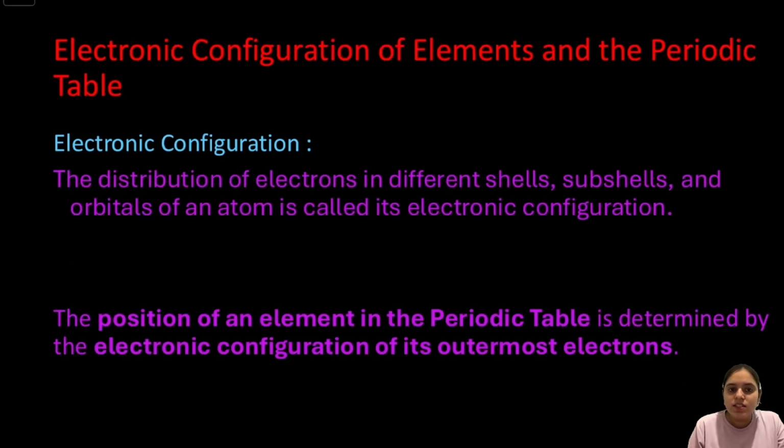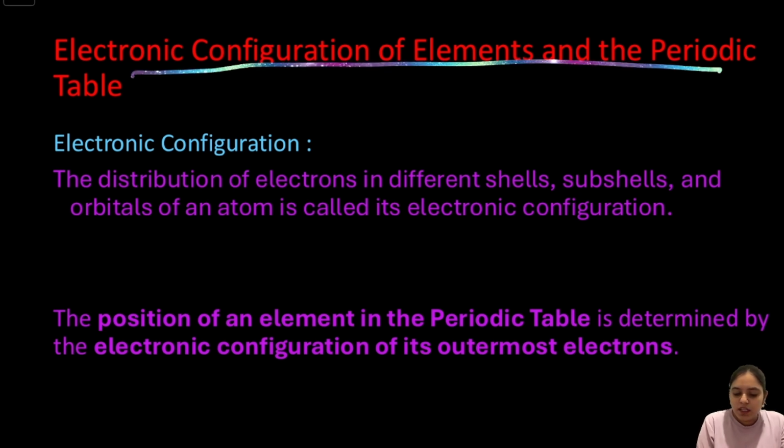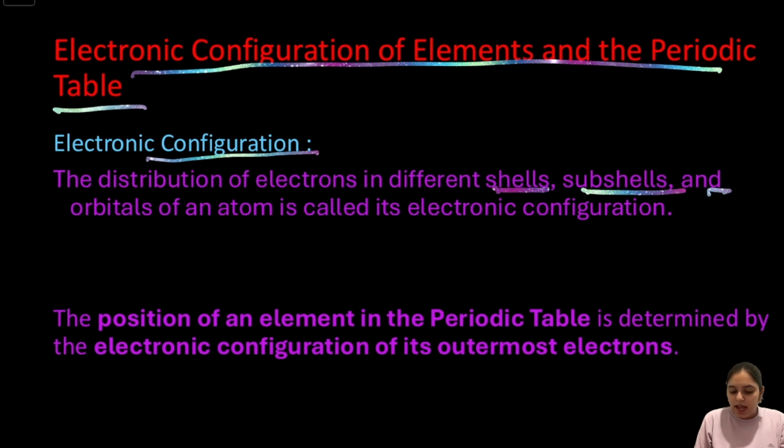Okay, now let's understand the relationship between the electronic configuration and the periodic table. What is electronic configuration? Electronic configuration is the distribution of electrons in different shells, subshells and orbitals of an atom. In simple words, we can say that it tells how the electrons are arranged around the nucleus.